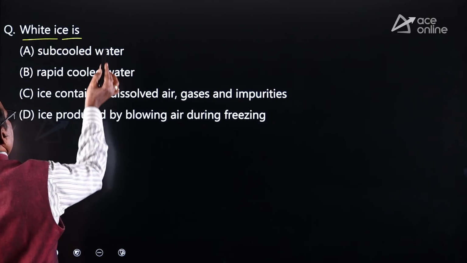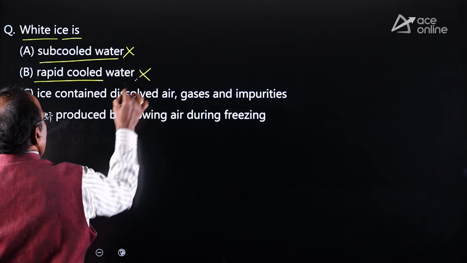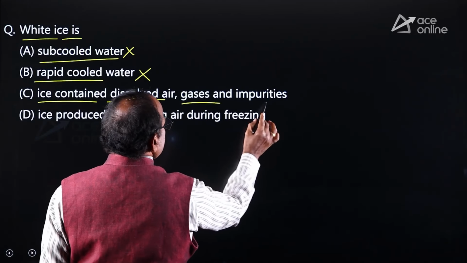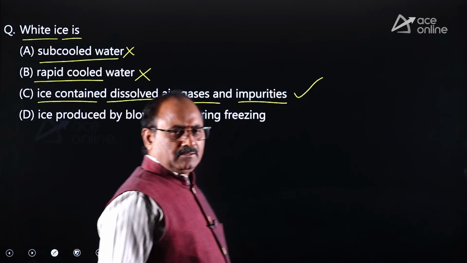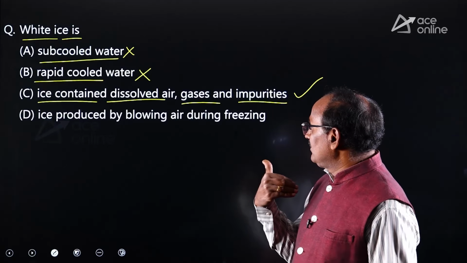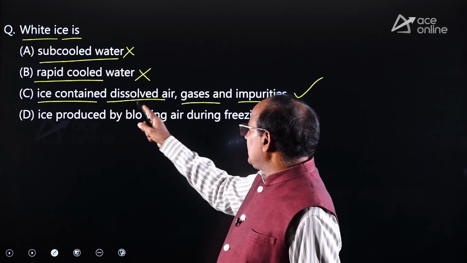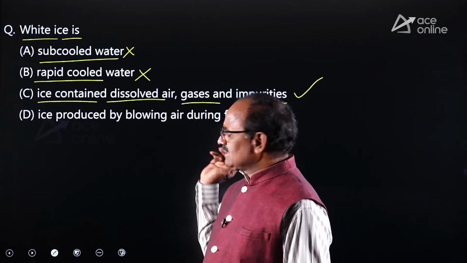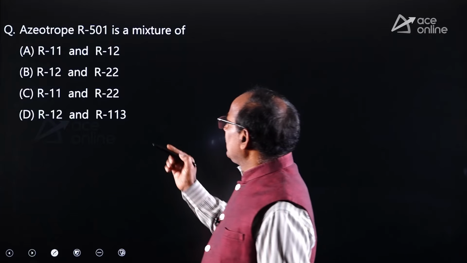White ice is subcooled water? No. Rapid cooled water? Also no. Ice containing dissolved air, gas and impurities? Absolutely correct. If some dissolved gases are there with the ice, that ice is called white ice. So white ice contains dissolved air, gases and impurities. Therefore, option C is absolutely correct. Okay. Similarly, look at the other one.